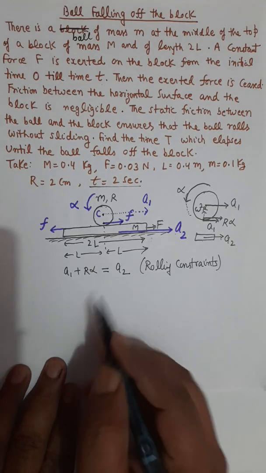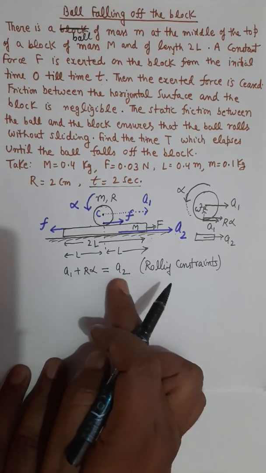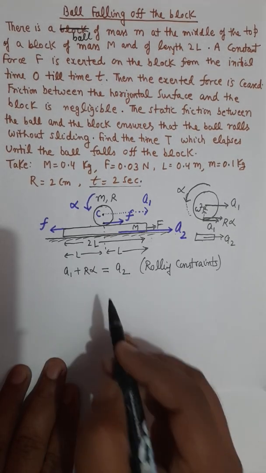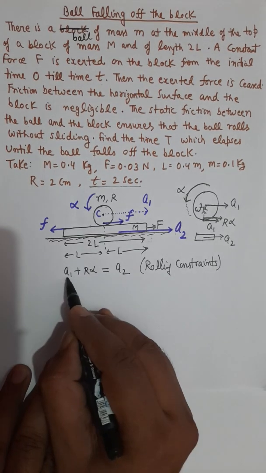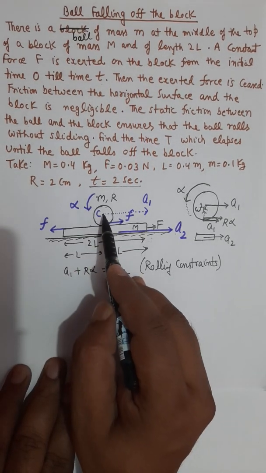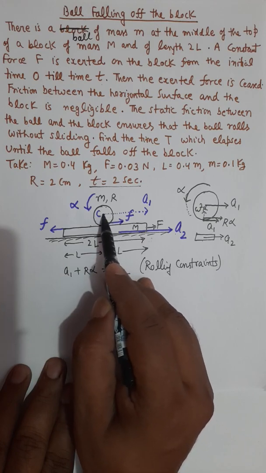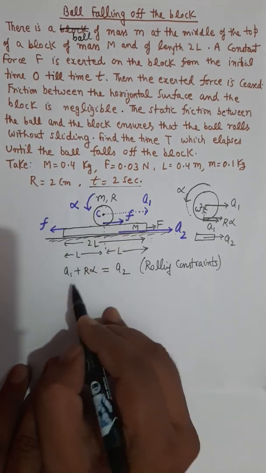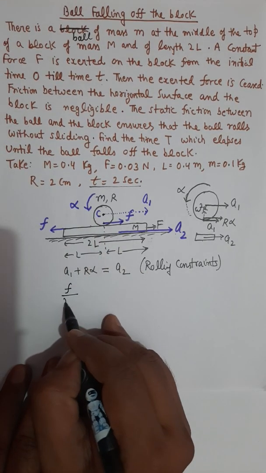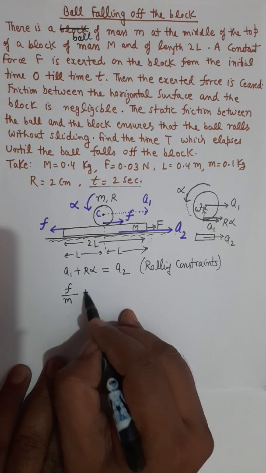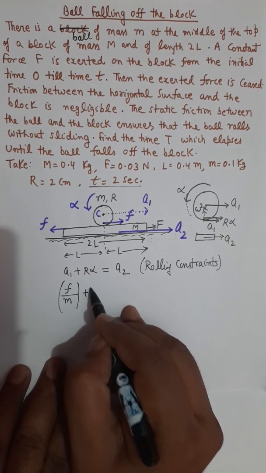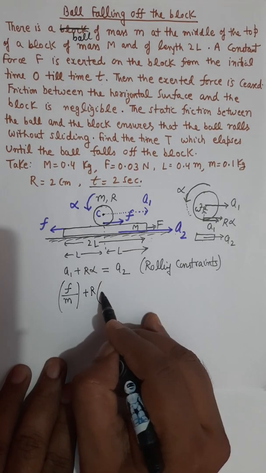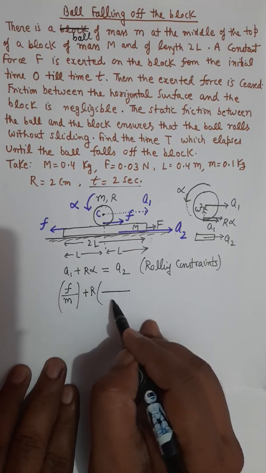Now, we will replace a1, alpha and a2 from the respective equations. As per Newton's law, this acceleration a1 of the center of sphere will be the force on this sphere, which is small f, divided by the mass of sphere small m, plus alpha, which is the ratio of torque and the moment of inertia.